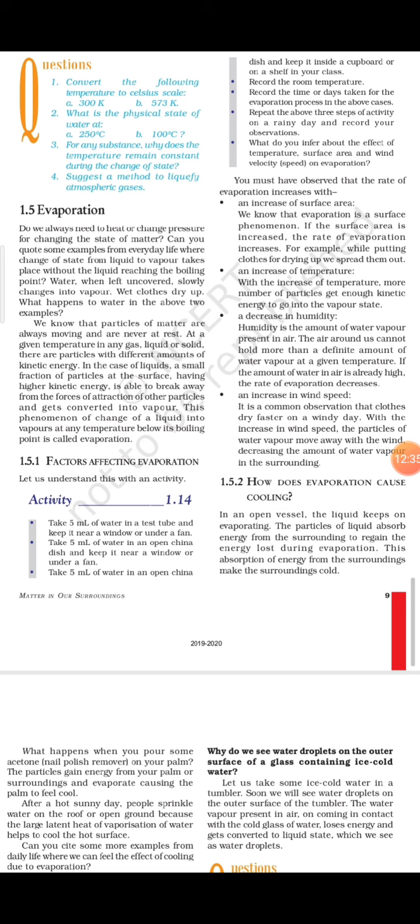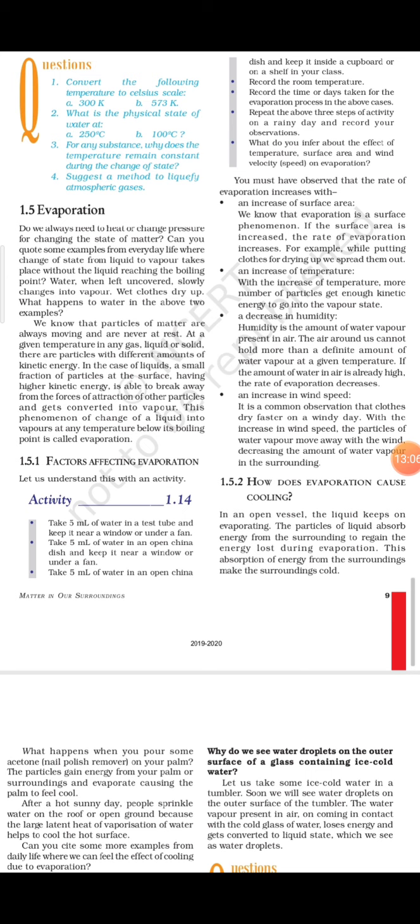So what happens when you put a wet cloth to dry and wind is blowing? The water present in the wet cloth is converting into water vapor, and the wind is carrying the water vapor present near the wet cloth to another place, thereby making the area free of water vapor.